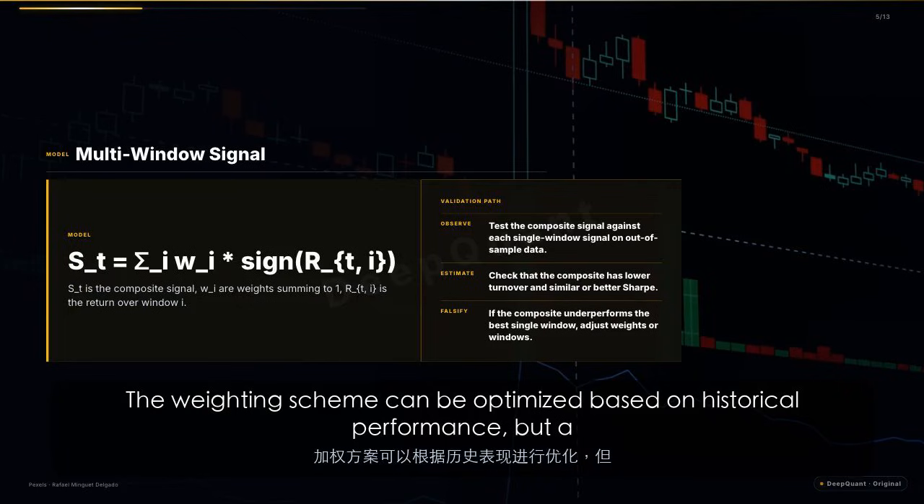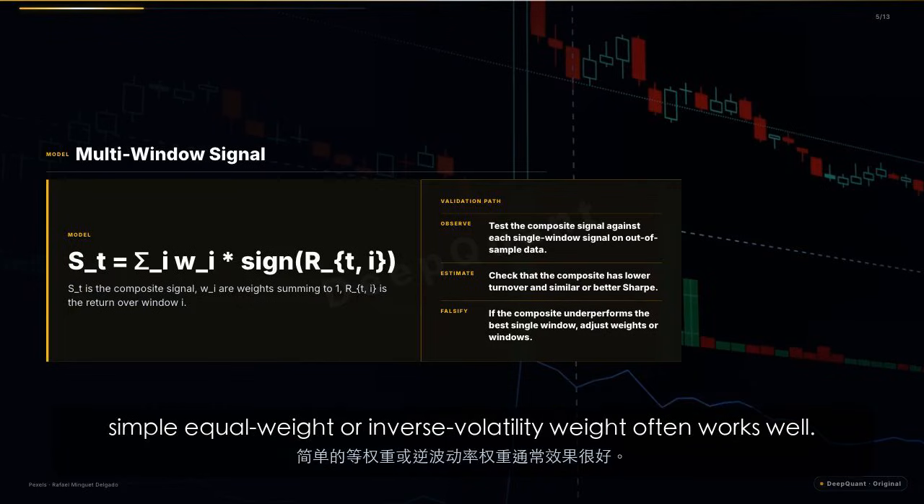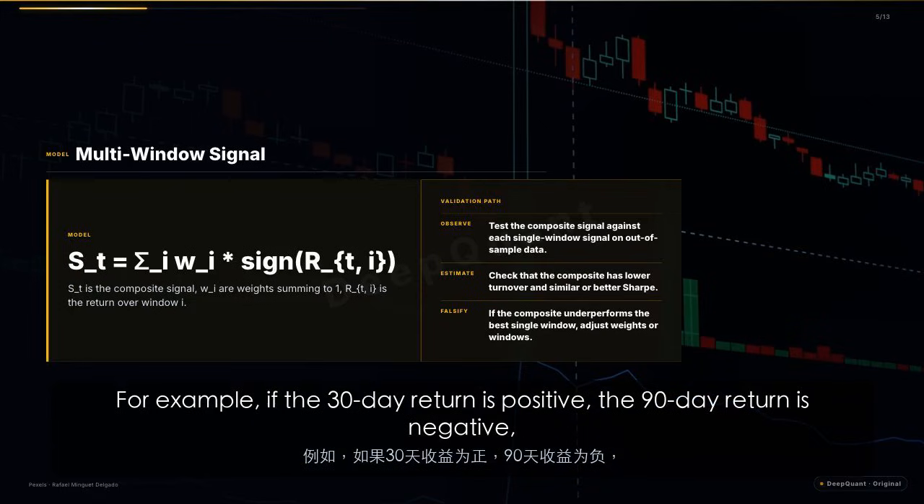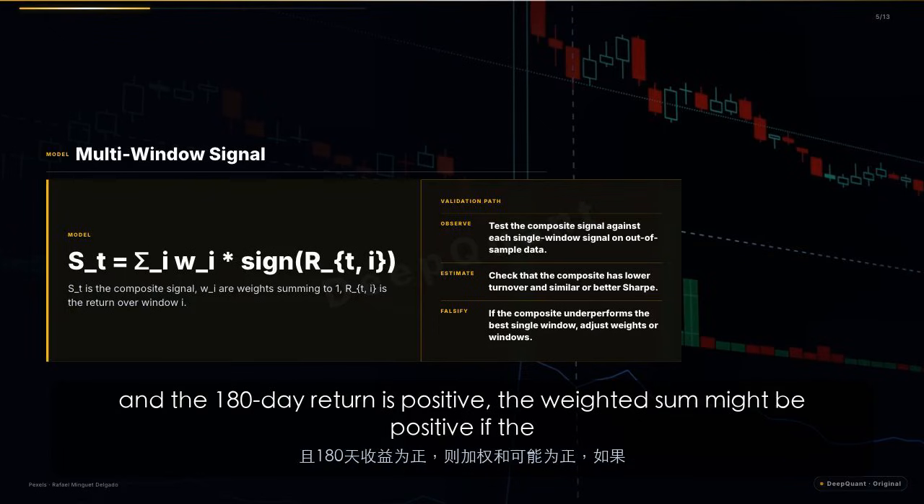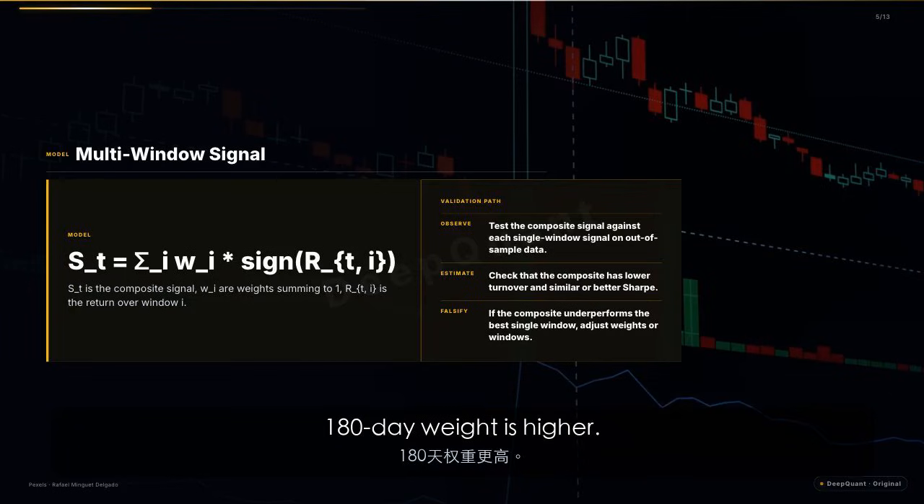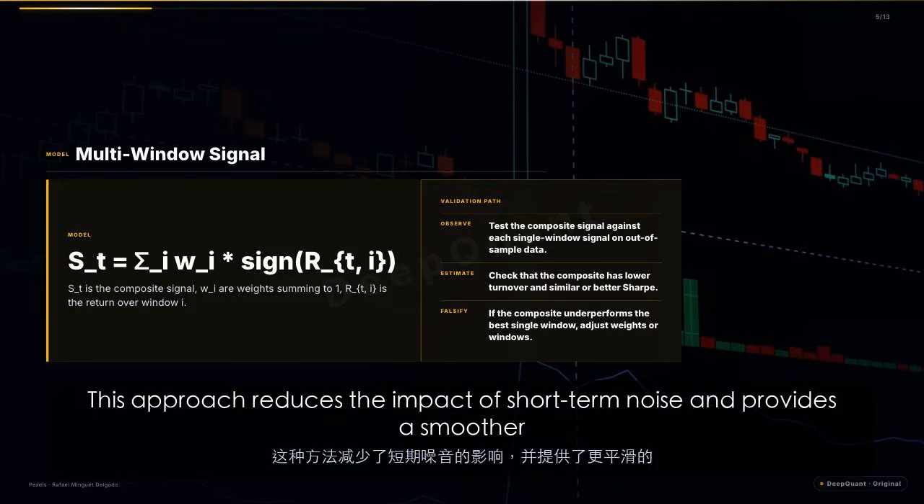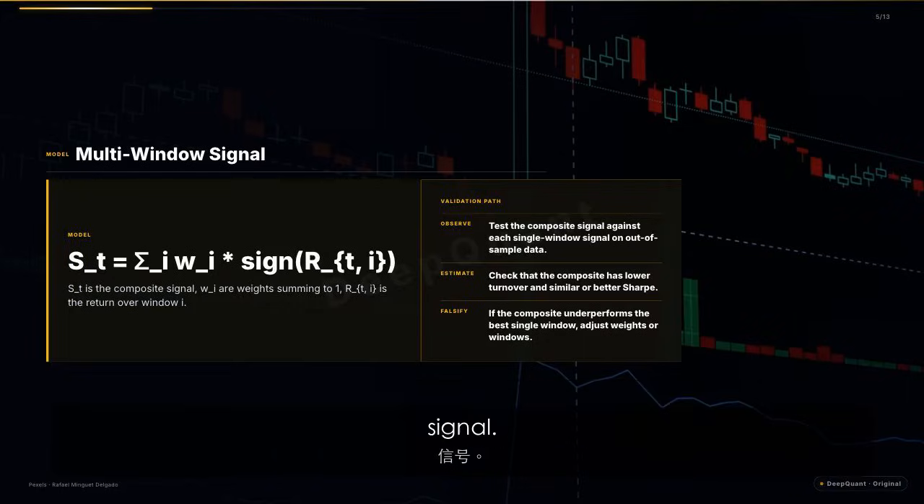The weighting scheme can be optimized based on historical performance, but a simple equal weight or inverse volatility weight often works well. For example, if the 30-day return is positive, the 90-day return is negative, and the 180-day return is positive, the weighted sum might be positive if the 180-day weight is higher. This approach reduces the impact of short-term noise and provides a smoother signal.